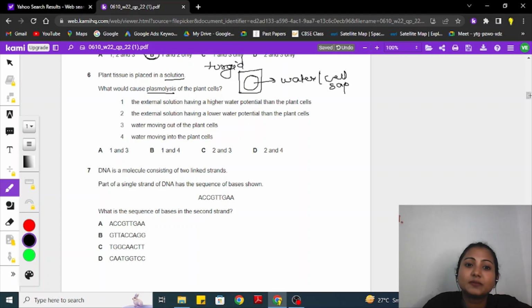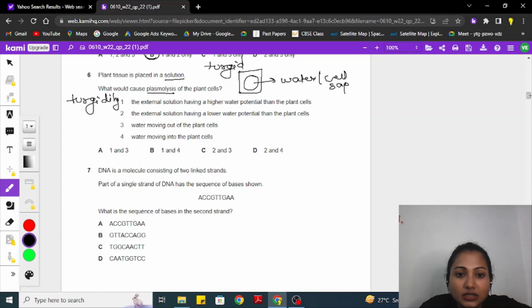So what caused the plasmolysis, and in which particular solution is the plant tissue present? The external solution has a higher water potential than the plant cell. Okay, higher water potential. No, then it will not cause plasmolysis, it will cause more turgidity.